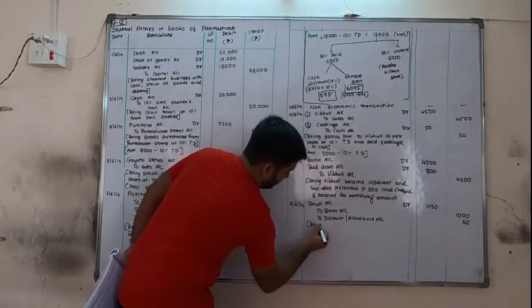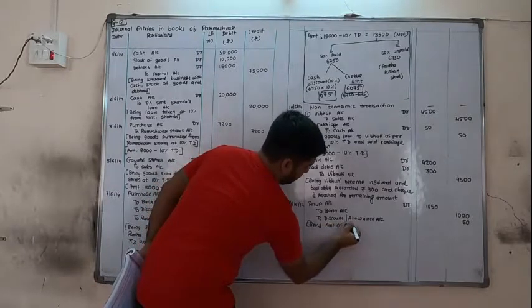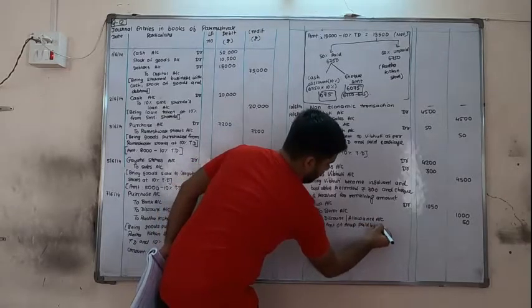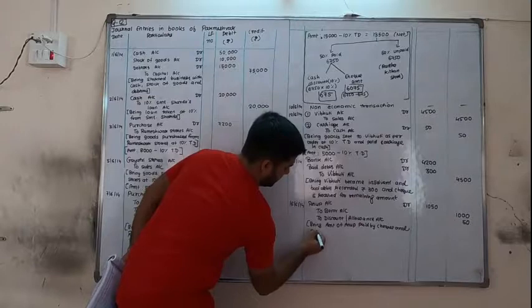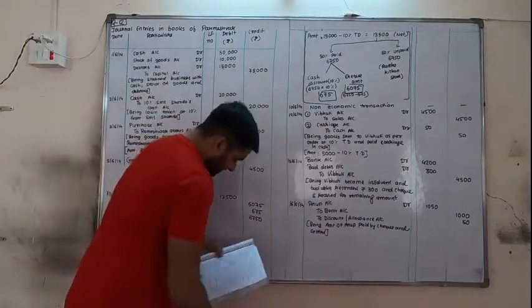Being amount of Anup paid by check and settled.